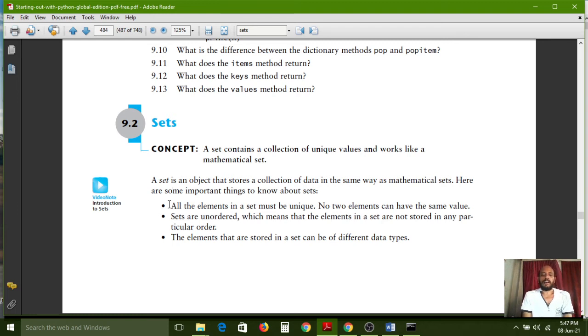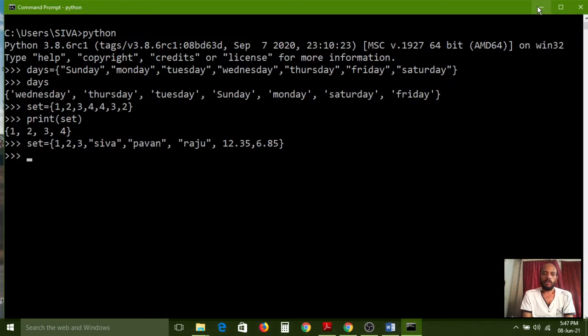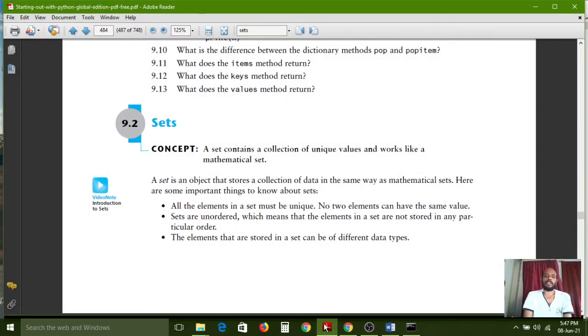And also sets are unordered. Nothing but it is not maintaining any proper order while reading time and while executing time. And after that, the elements stored in a set can be in different data types. Nothing but it can also store numbers, strings, and floating point values, nothing but fraction part values also. It should be maintained by the set. So all together we can store in a set. So that is the functionality of set here. Now by using curly braces we can create the sets.